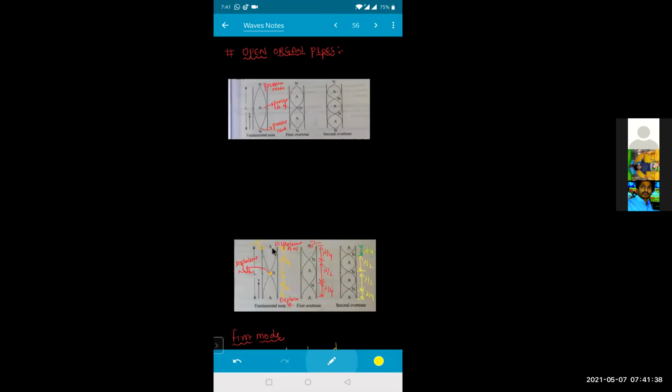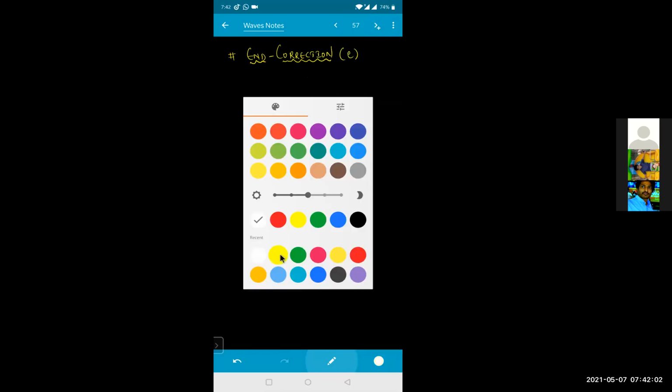This antinode might be a little bit above the open end, but it is not forming exactly at the wall of the closed organ pipe or open organ pipe. So because of that, the displacement antinode might be forming a little bit above, but not exactly at the open end or at the closed end of the organ pipe. So end correction is represented by E. What does it say?